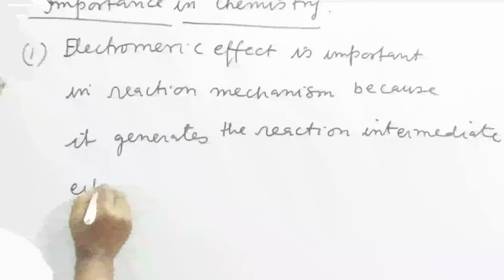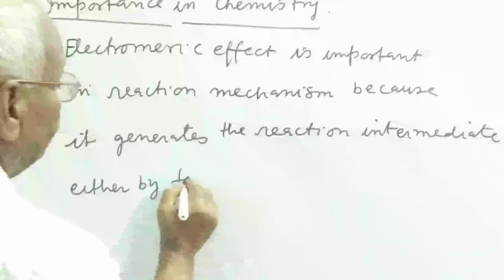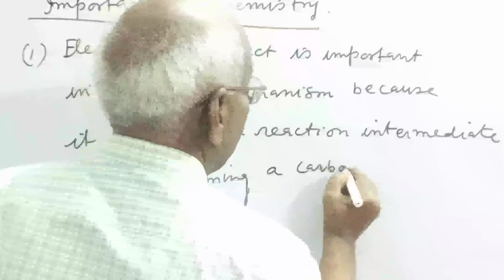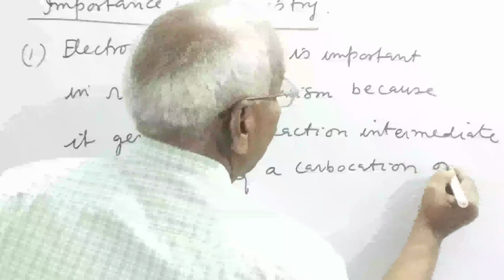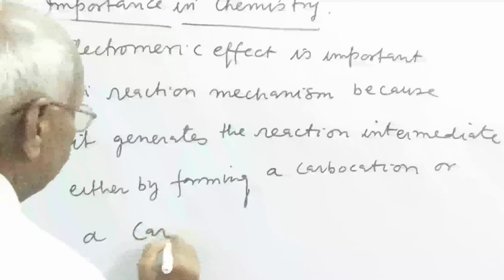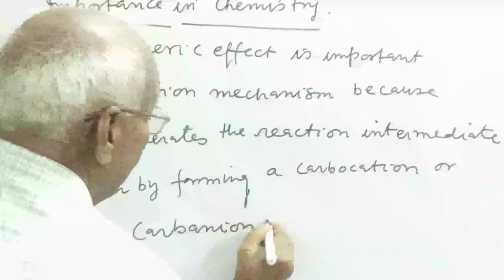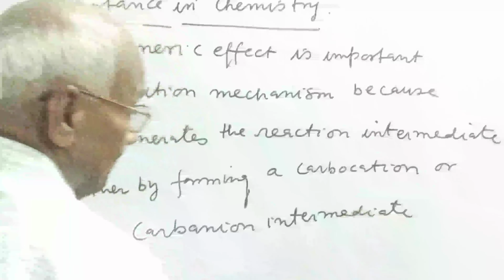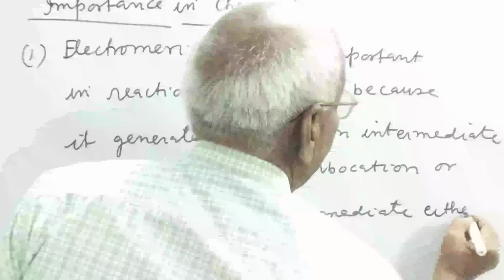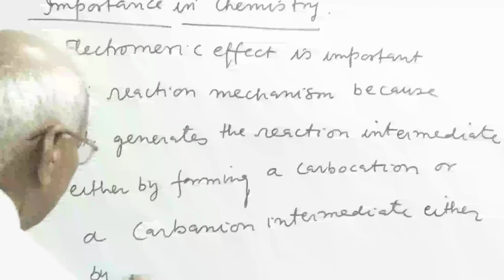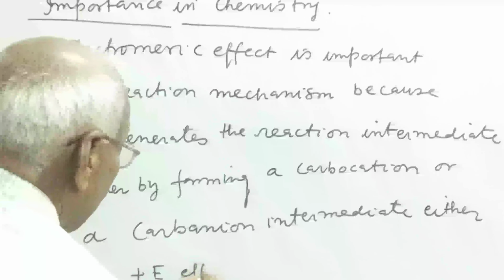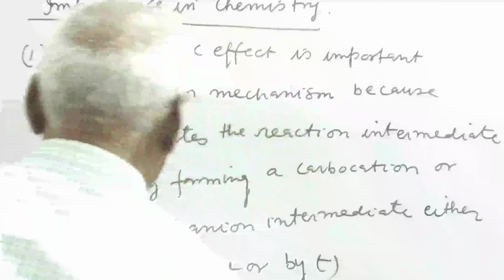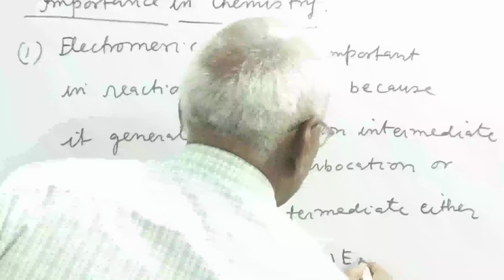It generates reaction intermediates either by forming a carbocation intermediate or a carbanion intermediate, either by plus E effect, plus electromagnetic effect, or by minus electromagnetic effect.